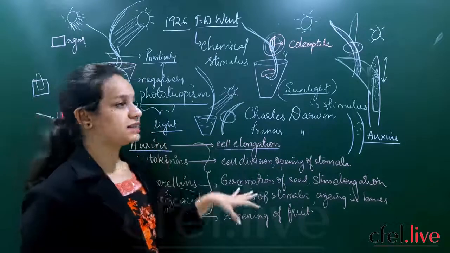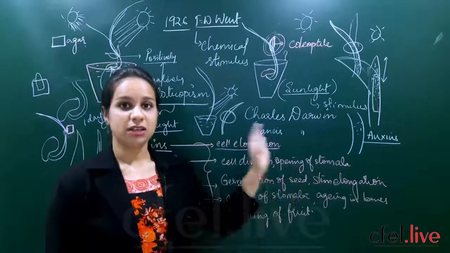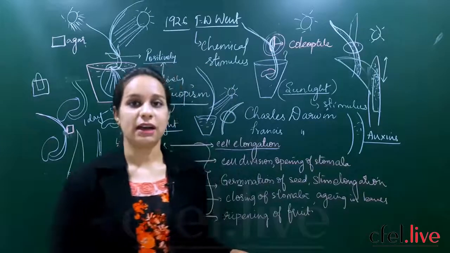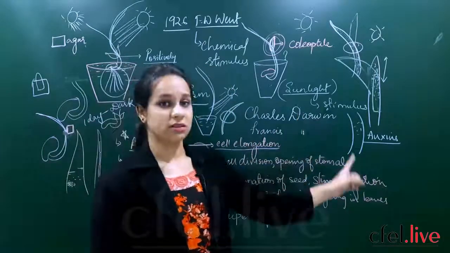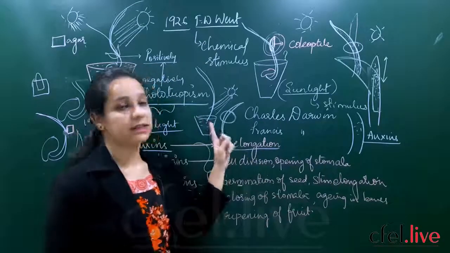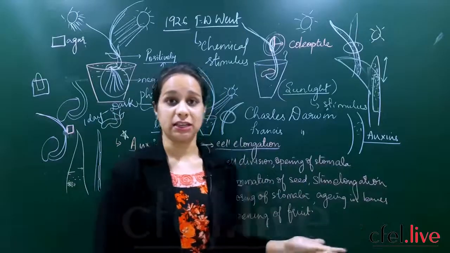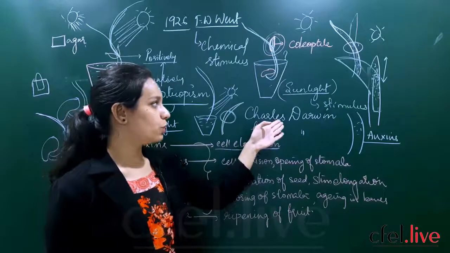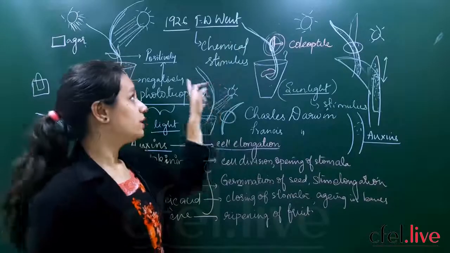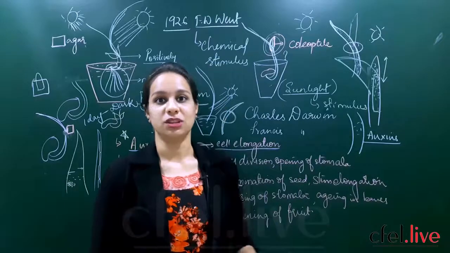So we have seen from all these experiments that there will be a stimulus given to a plant, an external stimulus such as sunlight, and finally we get a response. That is the first thing we have understood. And the second thing, we have understood that auxins play a very important role in showing phototropism in plants. Phototropism is nothing but the response of plant body towards the sunlight. That is nothing but external stimulus. And who were the two important scientists? Charles Darwin and Francis Darwin, and F.W. Went. F.W. Went showed that the chemical stimulus is helping the plant to react to such stimuli.